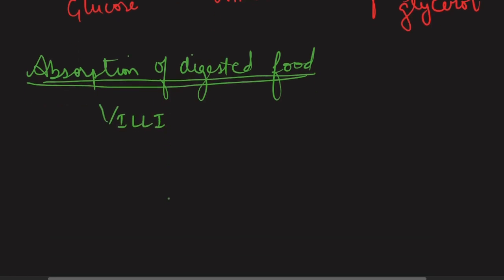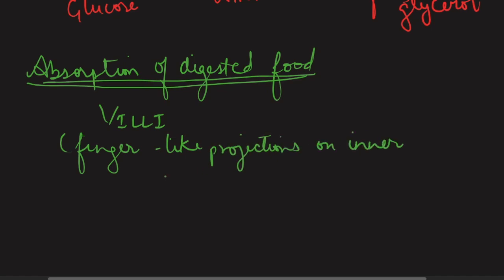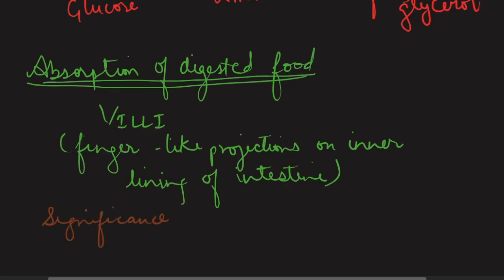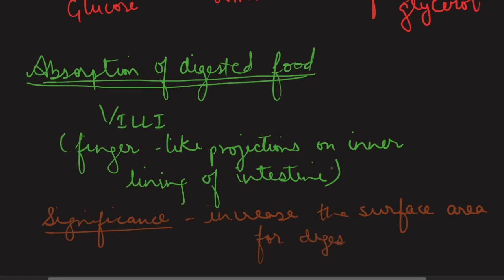They are called villi. They are the finger-like projections on the inner lining of the intestine, and their significance is that they increase the surface area for absorption. Now, what do we mean by this?